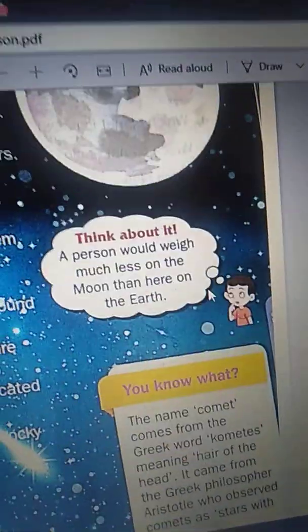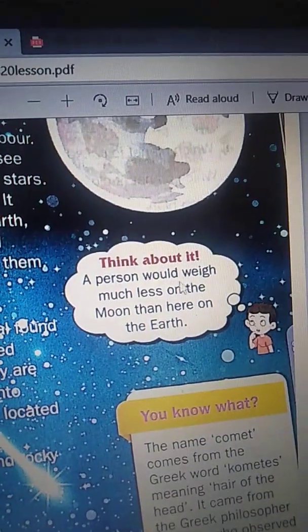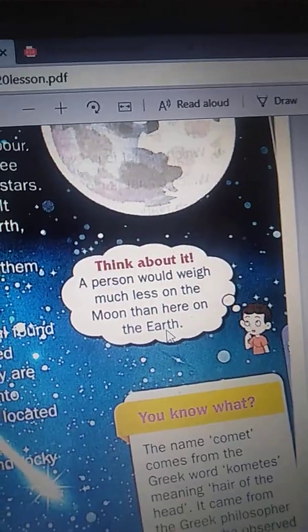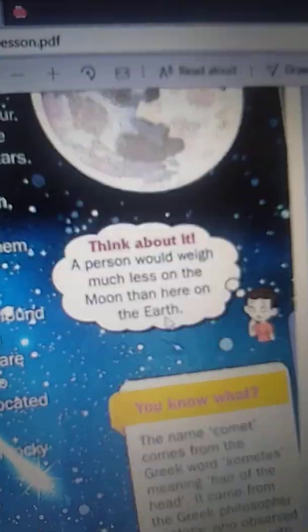And here we can see in this box, think about it. A person would weigh much less on the moon than here on the Earth. If we go to the moon, our weight becomes very less.